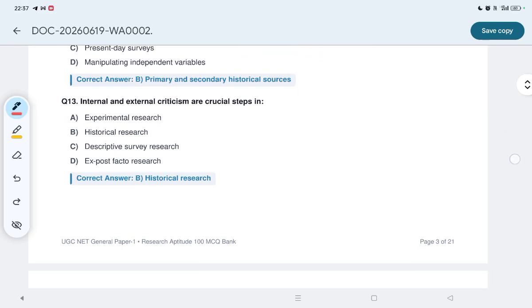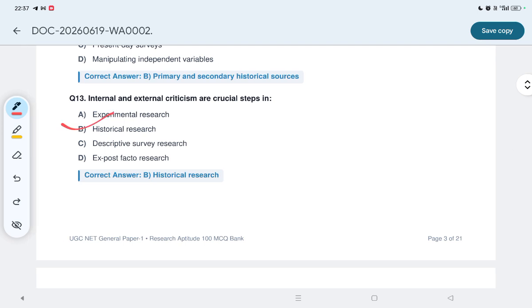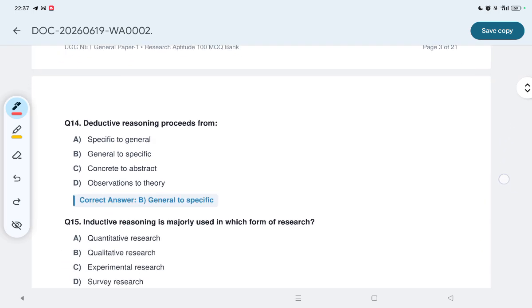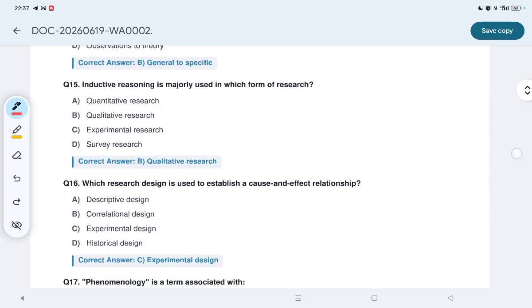Question number 13: internal and external criticism are crucial steps in what? Option B is correct: historical research. Question number 14: deductive reasoning proceeds from what? Option B is correct: general to specific, जनरल से स्पेसिफिक की ओर.